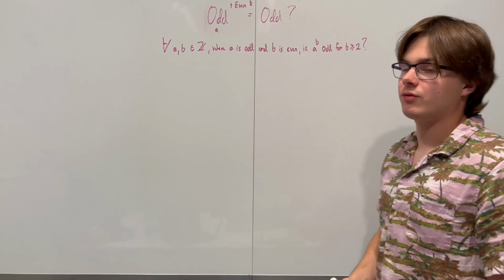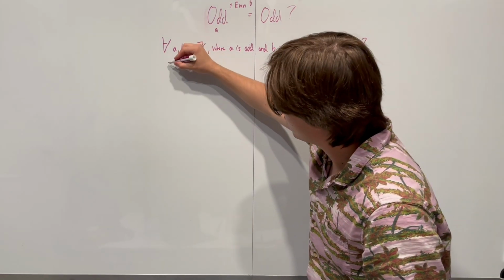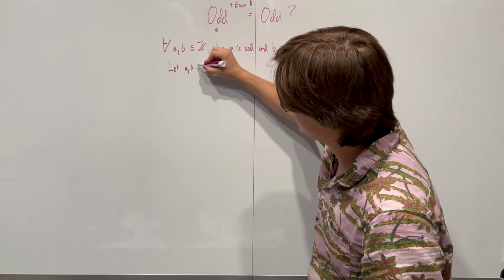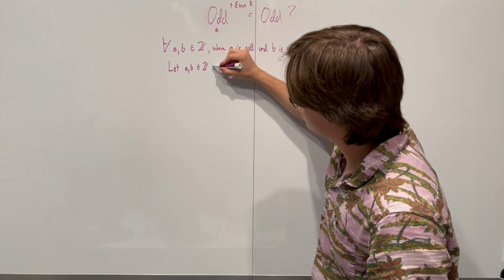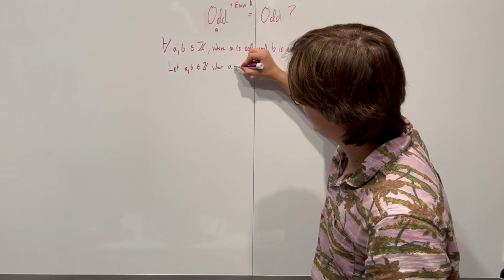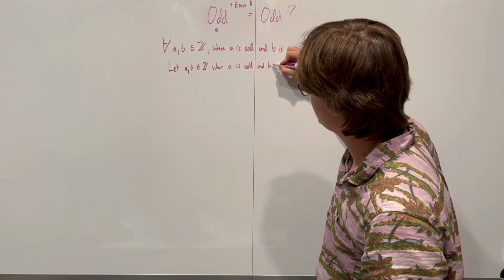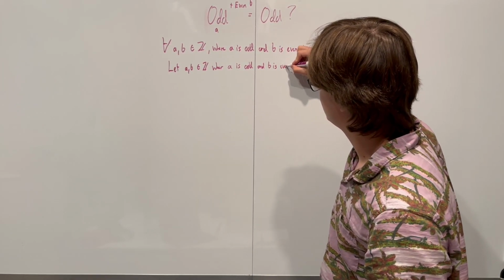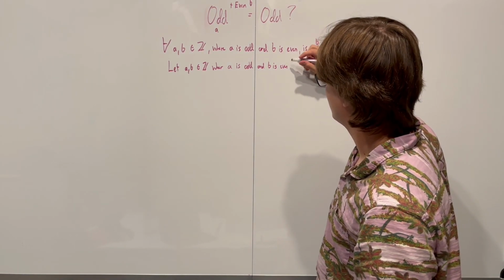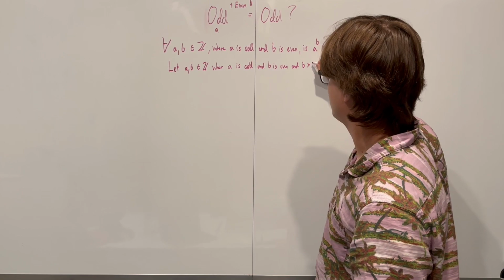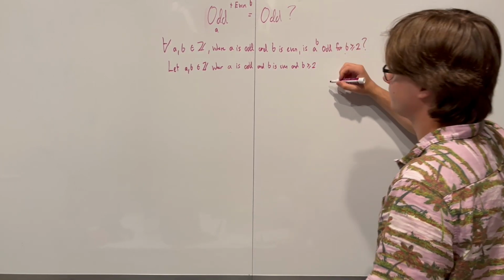How do we start proving a for all statement? Well, we do it with let. We write down let. What do we let? We let A, B be integers where A is odd and B is even and B is greater than or equal to 2.